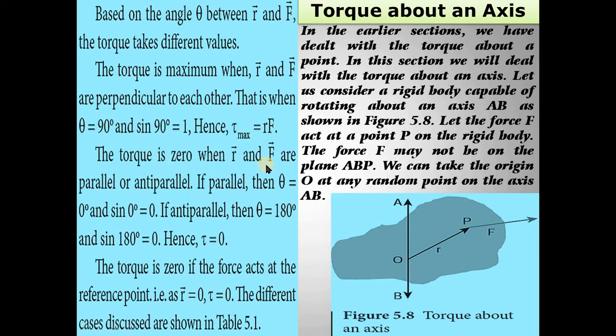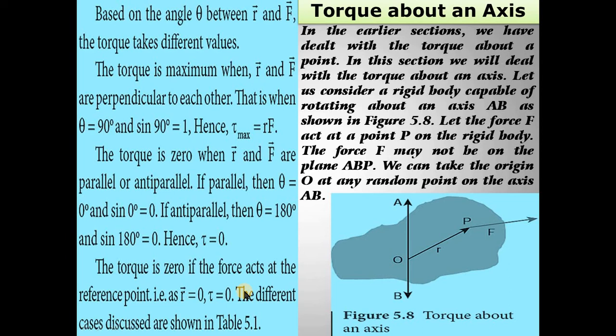Torque is 0 when the R vector and F vector are parallel or anti-parallel. If parallel, the theta value is equal to 0, and sin 0 degrees is equal to 0. If anti-parallel, theta is equal to 180 degrees, and sin 180 degrees is also 0. Hence, torque tau is equal to 0. The torque is also 0 if the force acts at the reference point, that is, R vector is equal to 0. The different cases discussed are shown in this table 5.1.